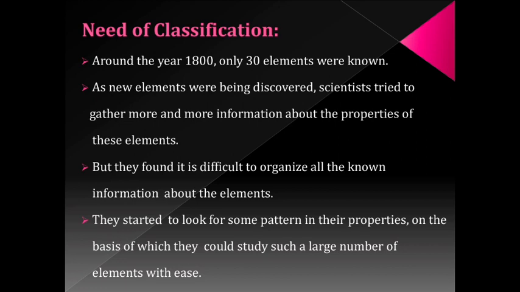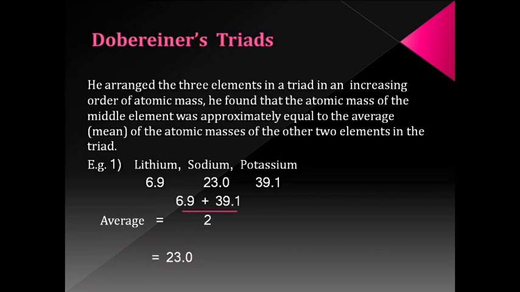They started to find some pattern. For the same, they focused on properties like atomic mass, atomic number, and physical and chemical properties. In this topic, we are going to learn the concepts from 4 scientists. So, let us start with the first one.